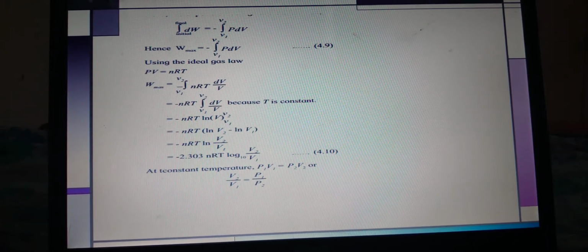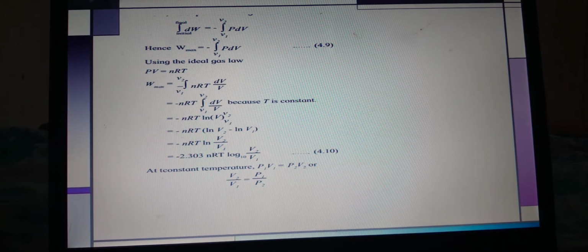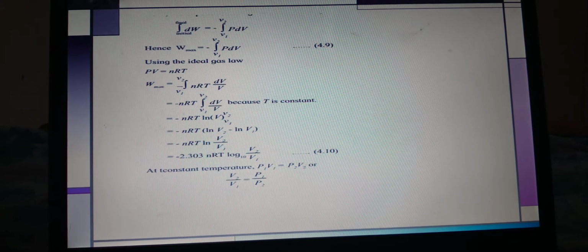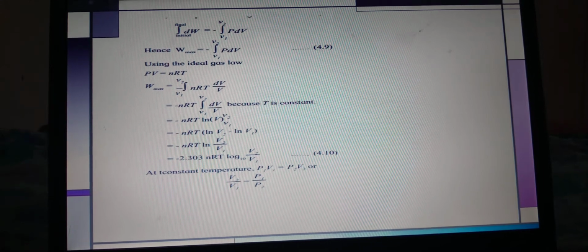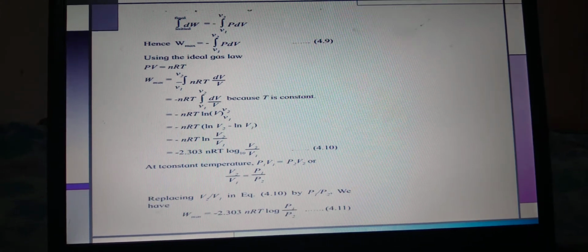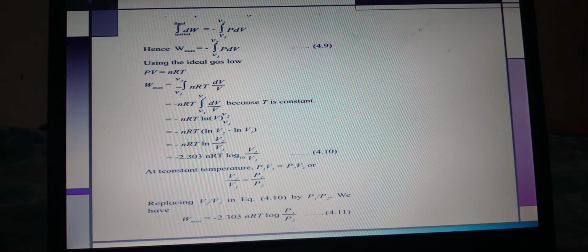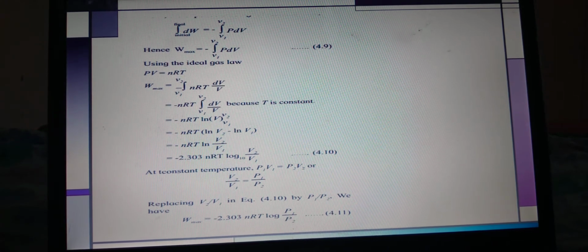Therefore W max is equal to minus 2.303 nRT log base 10 V2 upon V1. Now according to Boyle's law, at constant temperature P1 V1 is equal to P2 V2, or V2 upon V1 is equal to P1 upon P2. We can replace that value in the above formula, replacing V2 and V1 by using P1 and P2. So what we get now: W max is equal to minus 2.303 nRT log base 10 P1 upon P2.